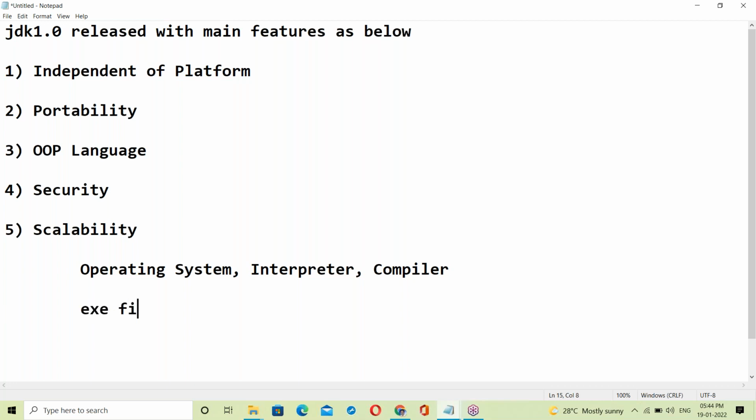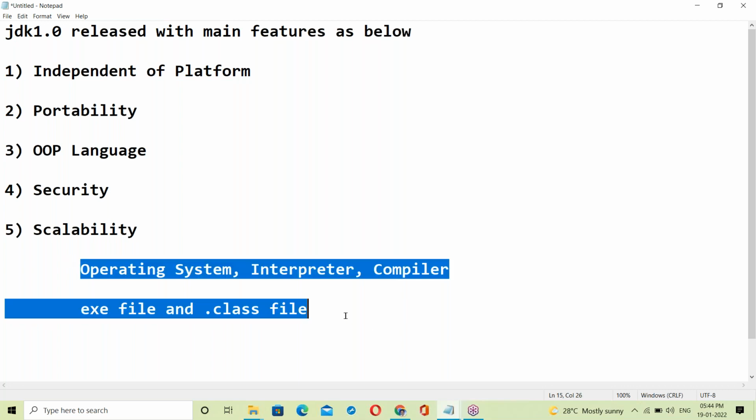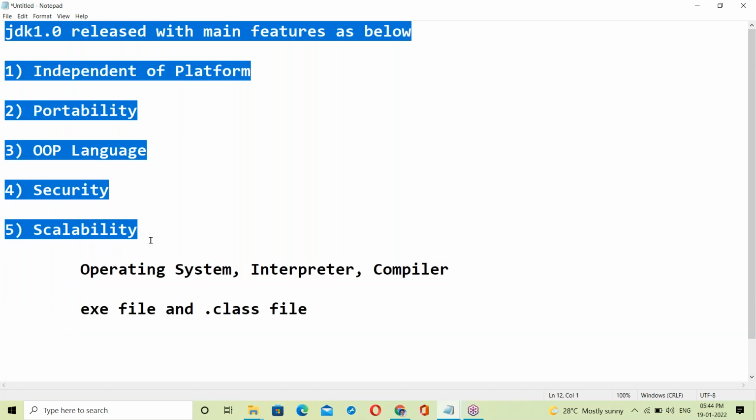Next, the exe file and the dot class file. If you have this basic knowledge, then these features are easy to understand.